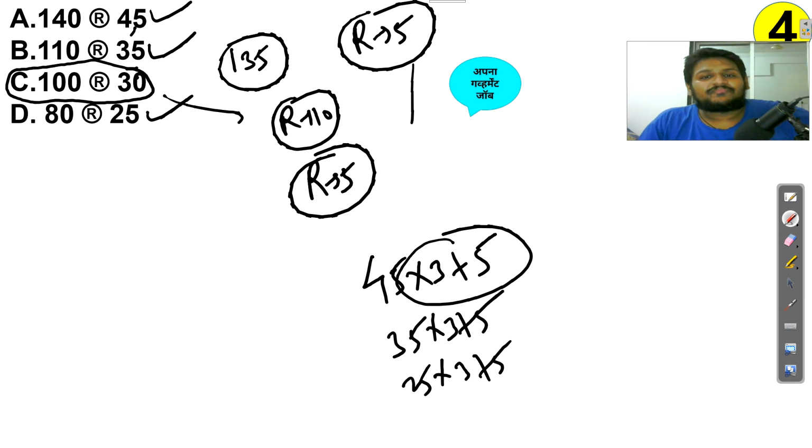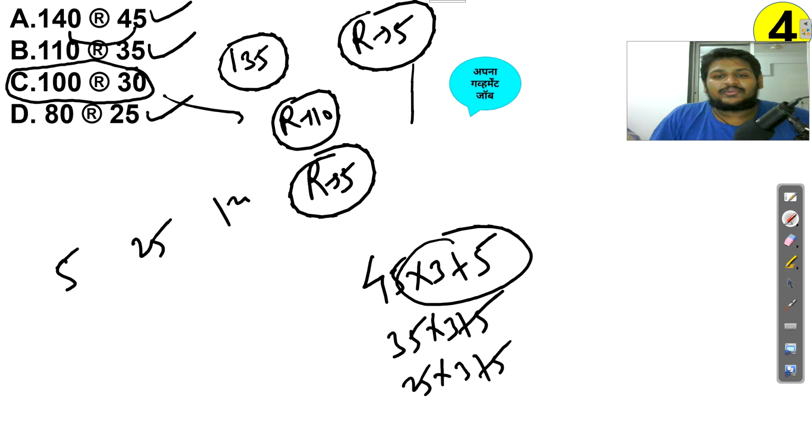But I prefer this whenever the gap is large, just carefully note down this thing. Whenever the gap between the numbers is very large, there is a higher chance to apply multiplication or division. Like suppose here I am getting 5, then 25, then 125. This is the case of multiplication.